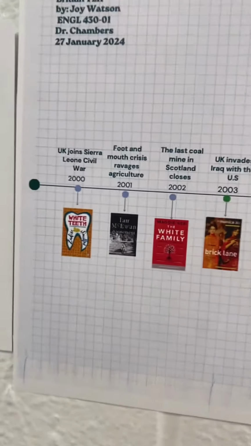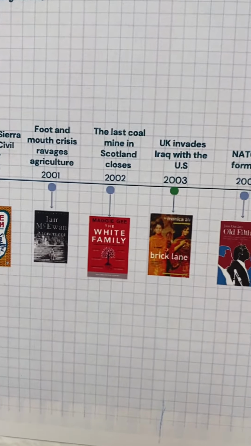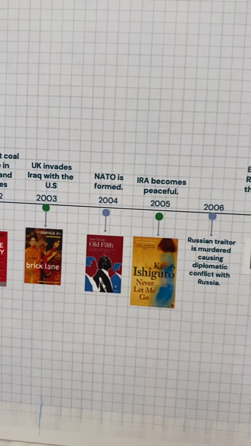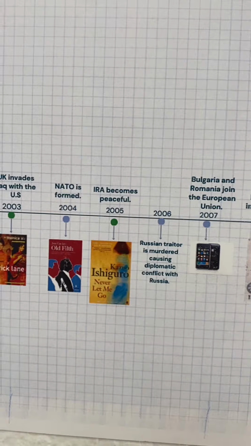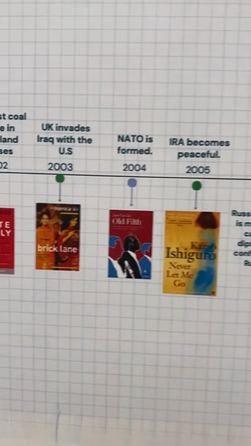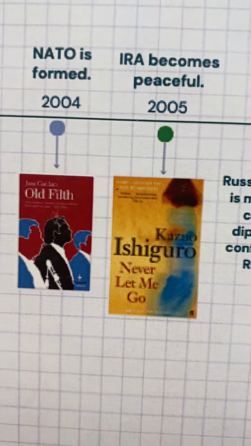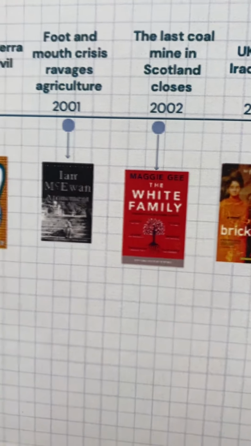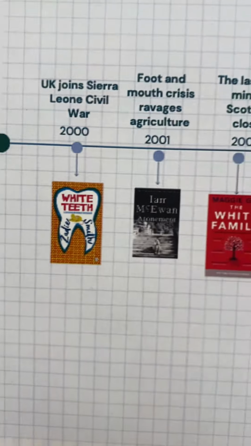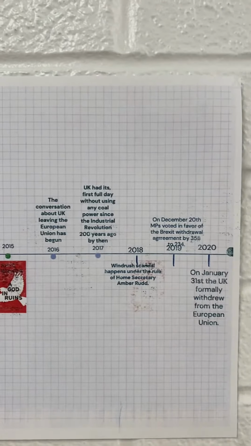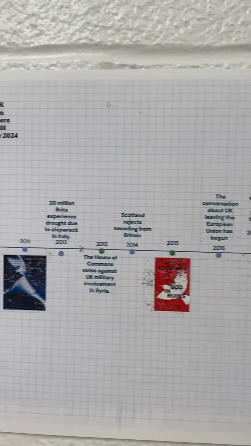I want you to take a look and notice the tone that we see here. We're seeing those who are part of the kingdom, the empire writing, but maybe not what we would view as the traditional white English author that we saw during the Victorian period. So we can see White Teeth is there as well. So we've got some wonderful things to consider during our journey through this timeline.